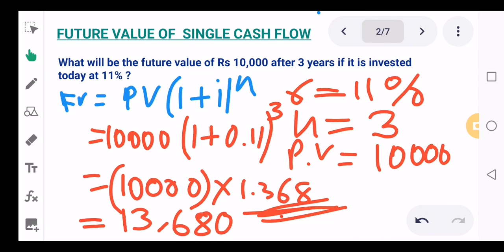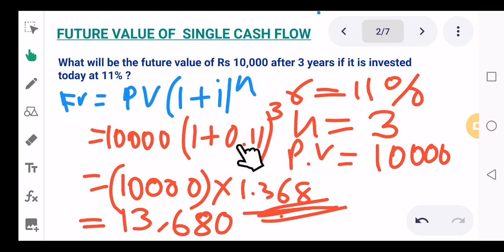So now let's take the question. What will be the future value of rupees 10,000 after 3 years if it is invested today at 11%? The question is very simple. They're just asking you to find the future value, and they've told you the present value is 10,000. That at present you have 10,000. If you invest it, what will be the returns after 3 years if you're getting 11% on it? So your future value is what you need to find out, and the present value is 10,000.